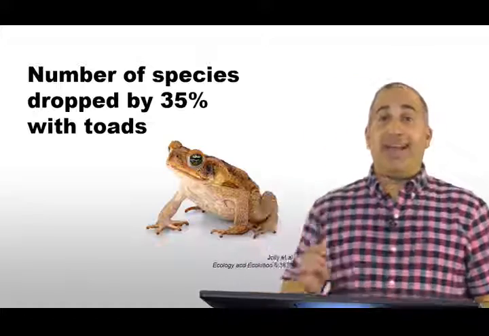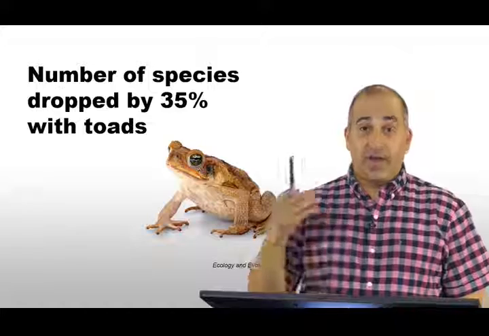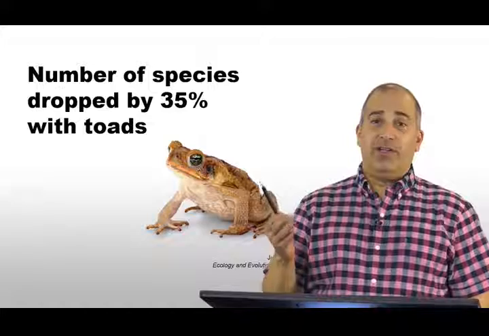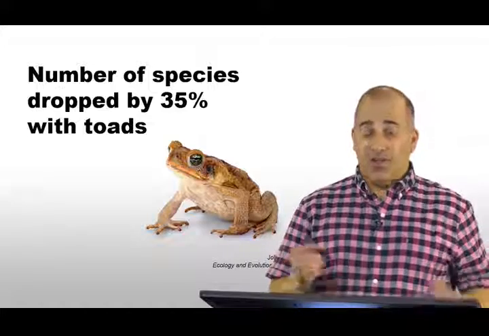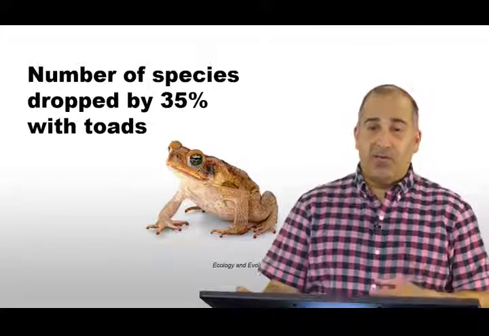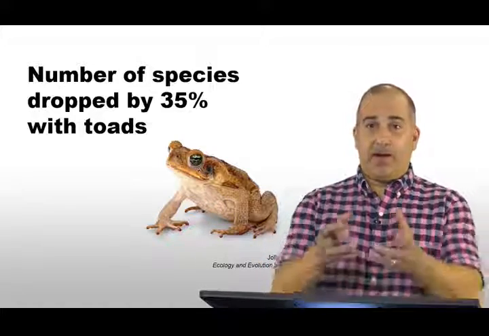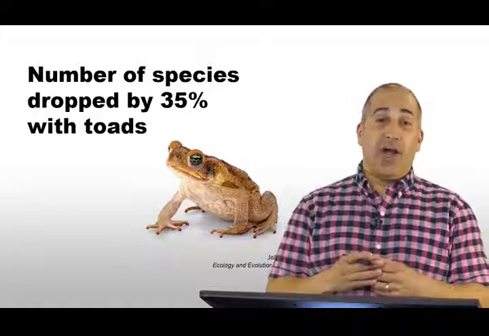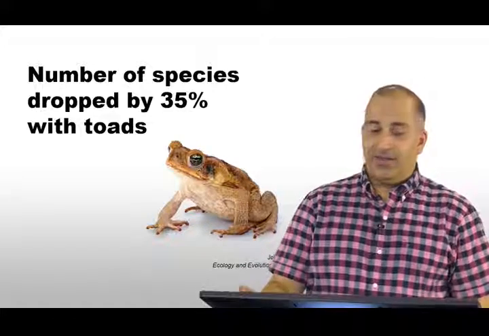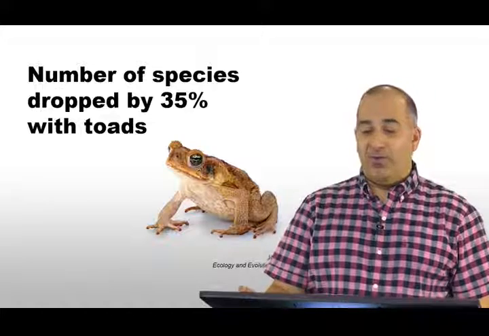Now overall, if we look at everything that happened in that community, the number of species dropped by 35% when toads arrived. And think about that, 35%, that's a huge change in the structure of a community, the diversity in a community. And that's analogous to some of the effects that you will read about in your textbook, where people have done experiments where they remove what's called a keystone species from a community. And also the reason why it was bad when people started shooting otters, which itself is a keystone species in certain communities. Because of big changes in the community result when certain species are removed,